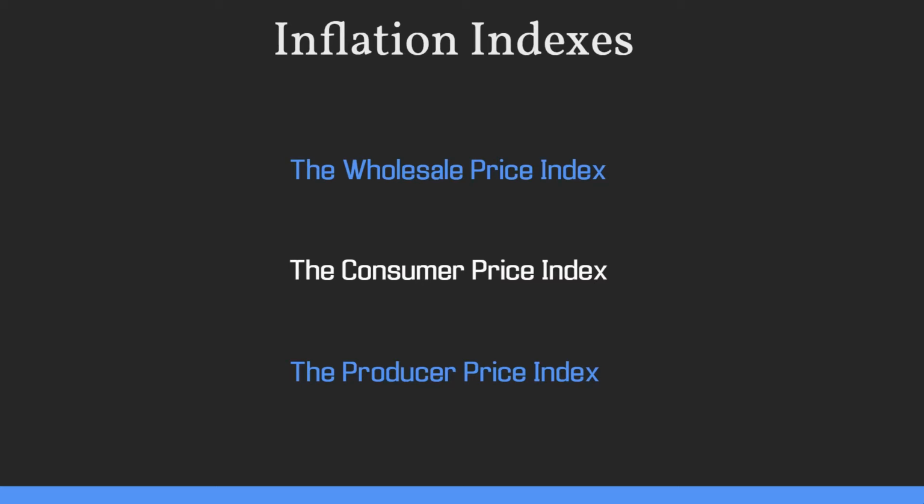Like many things, inflation has an index. As a matter of fact, inflation doesn't only have one index, it has 3 indexes: the wholesale price index, the consumer price index, and the producer price index.